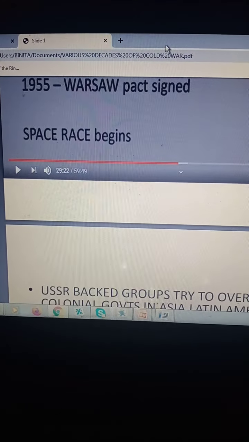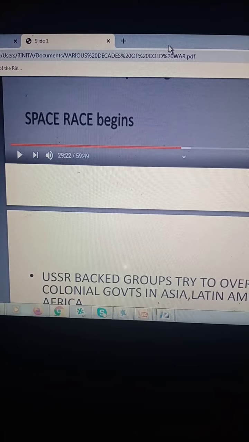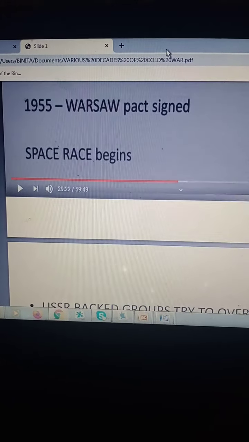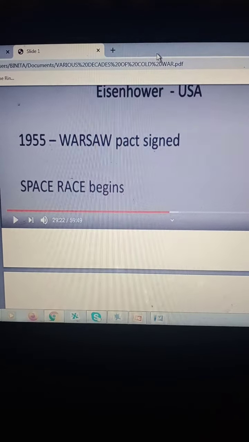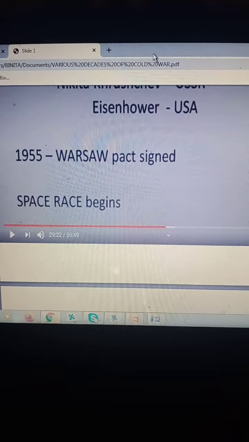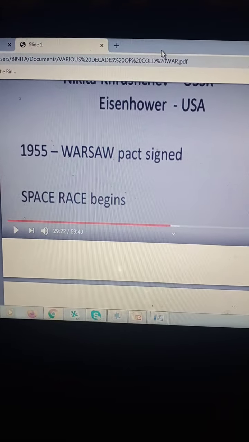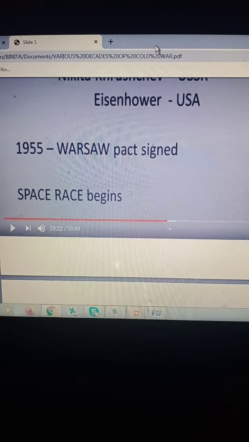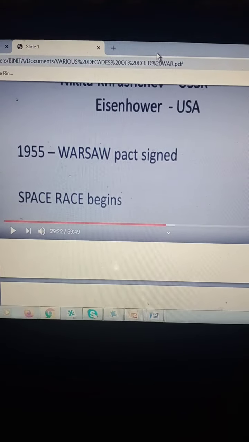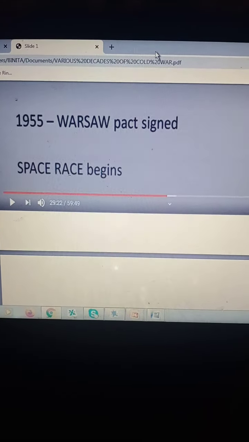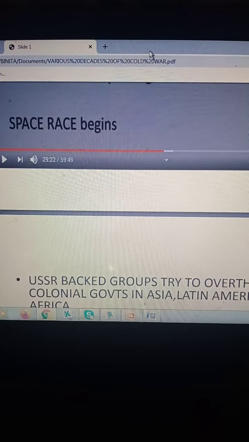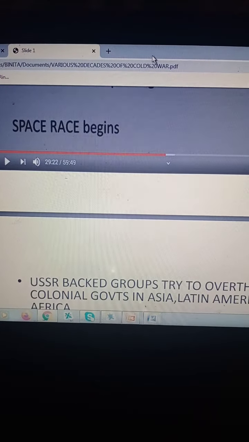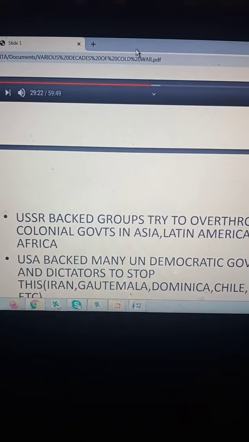Now the space race begins here. The exploration of space begins, because the USSR was the first country to send a satellite to space. Of course, the US was the first to reach the moon, so you have the space race. Lots of money was being spent by both countries as they were the superpowers. So the nuclear warfare, then the space race begins. So those are the events that happen during the Cold War, the various decades. Within the span of 10 years, what happened in the 50s.